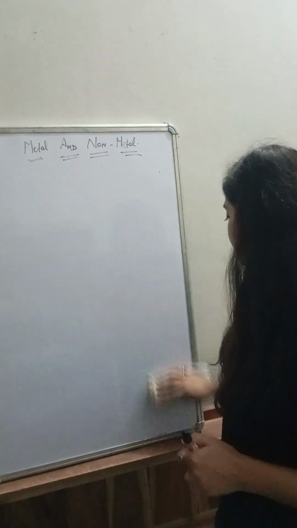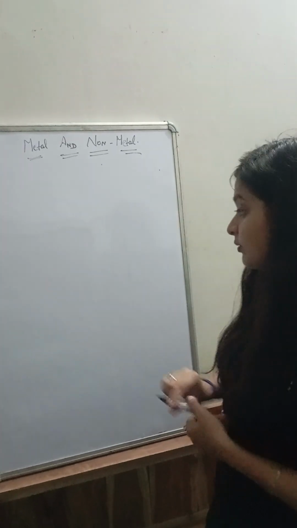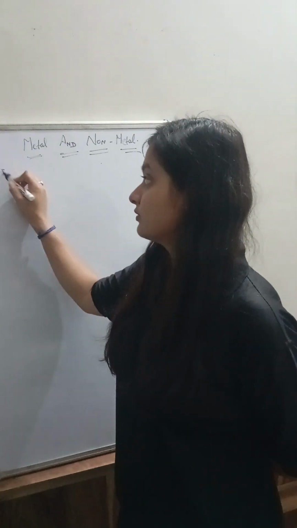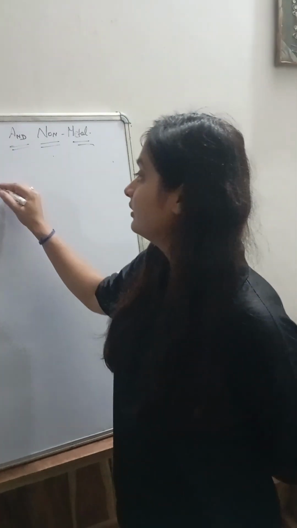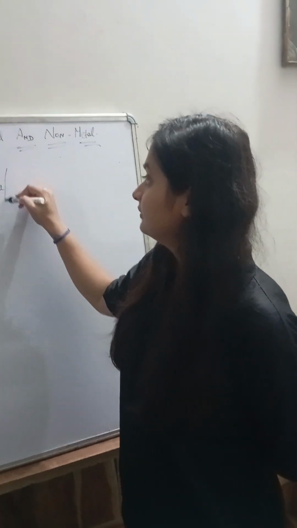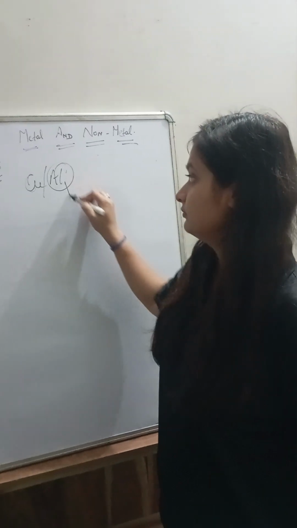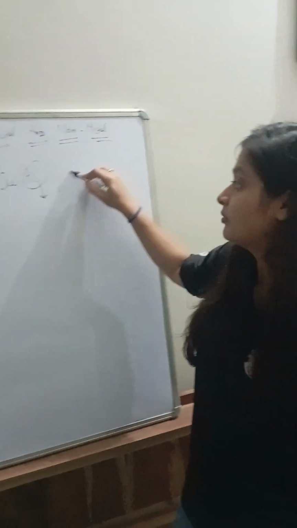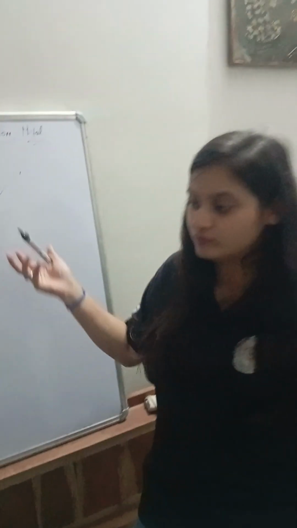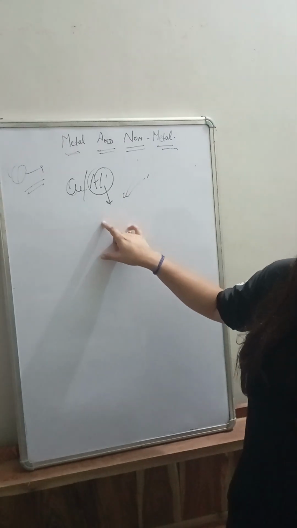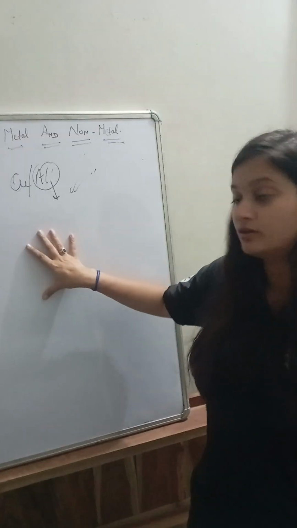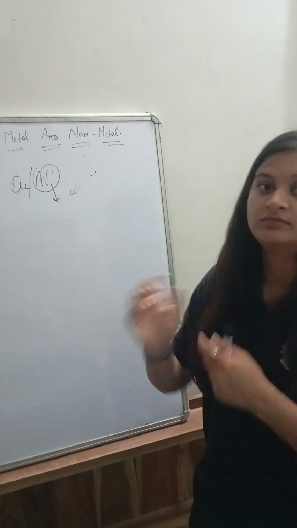Where can this property be used? This property is basically used in the kitchen also. All the utensils are made from metal. Okay, so this property is used here so that we can cook food easily in our homes. Because all these utensils are made from metal, and metals are good conductors of heat, the food is prepared.